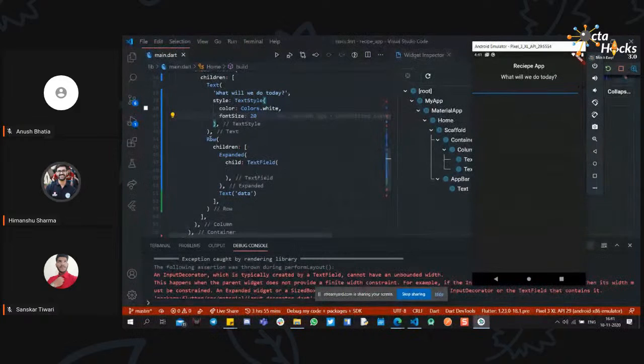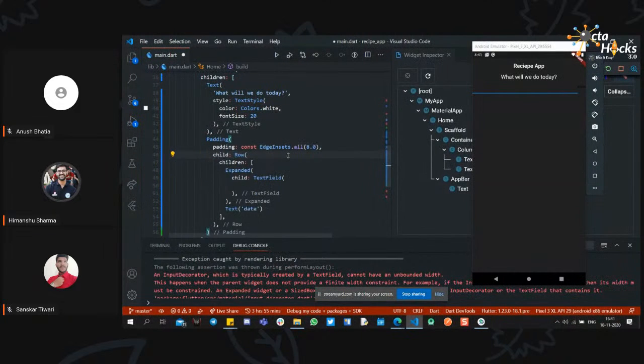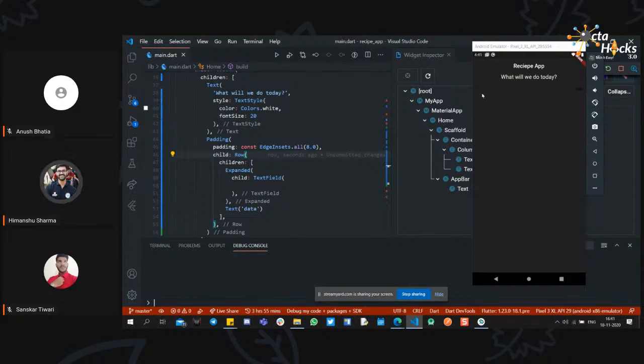So how to add a padding? This particular row is covering up all the width. So if you want to add a padding to this row, you can just tap on it, use this property and add the padding. And if I save it right now, you will see this padding is removed.